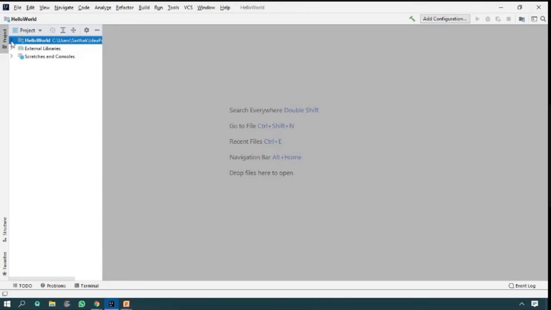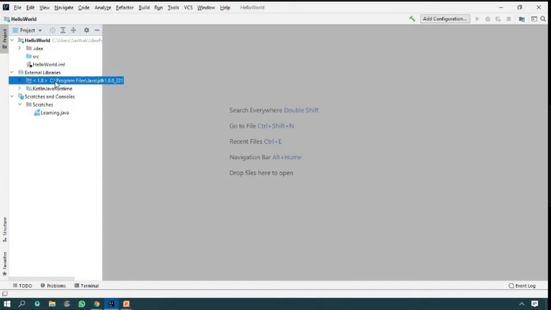IntelliJ IDEA will create several folder structures for you when you create a new project. You may see that it creates lots of folders and files. These are configuration files that the IDE will use. Sometimes it also uses external libraries. You may see the JDK attached in the external libraries, also on your screen. But we are focusing on only one part, called src. We are mostly focusing on this first part, src. Here we can write our source code.